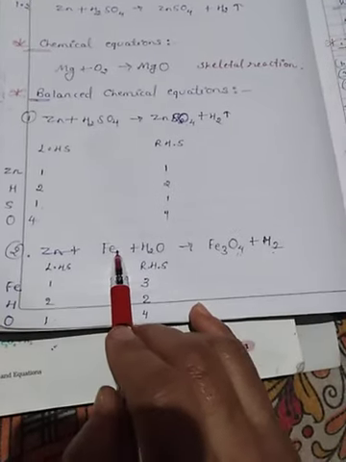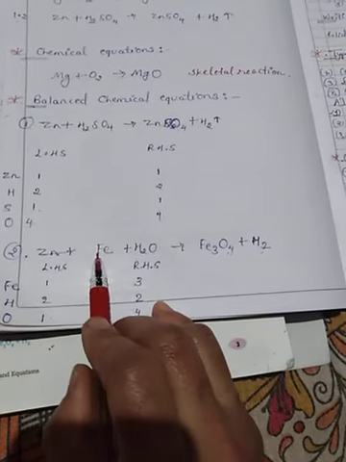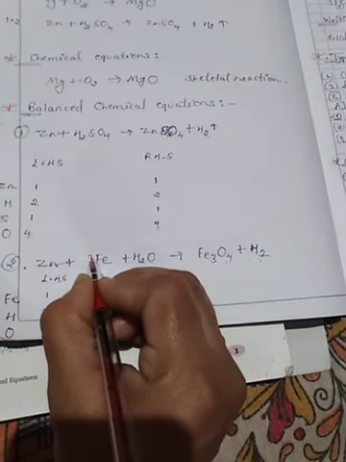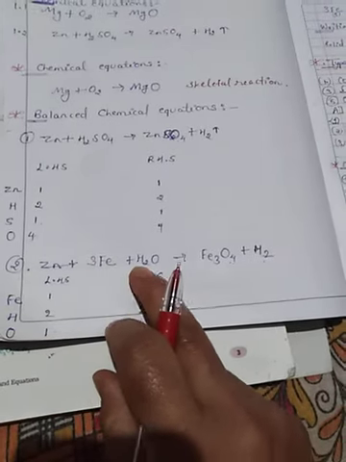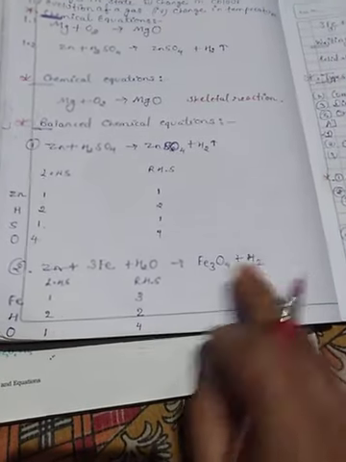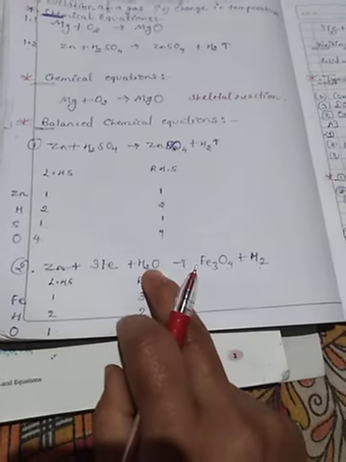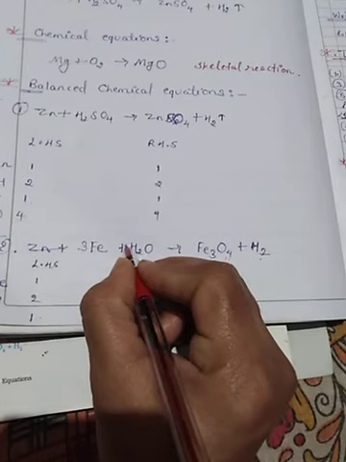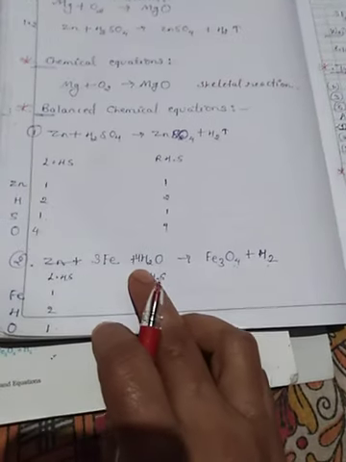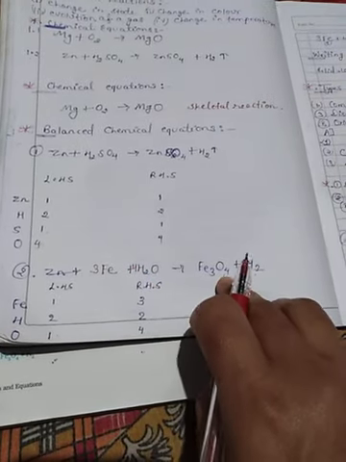So for balancing the reaction, here iron is 1 and here it is 3. So we multiply this by 3. Okay, then here is 2 hydrogen and here is 2. So hydrogen number is balanced. Next, here is 1 oxygen and here is 4 oxygen. So we multiply it by 4. So oxygen is balanced. Here oxygen number is 4 and here is also 4.